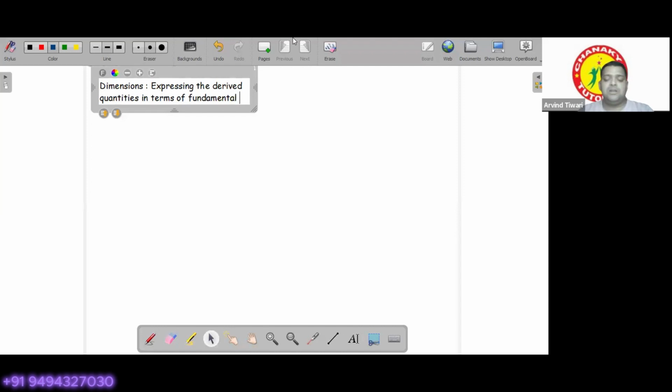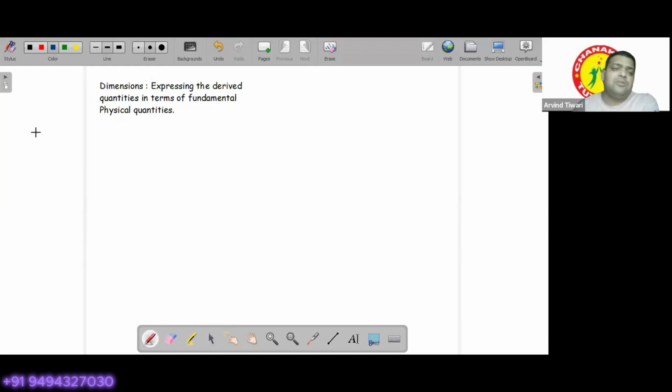In terms of fundamental physical quantities. So we also call them MLTs. Generally, we call them MLTs or dimensions of any physical quantity. So let us see how we express them in terms of the dimensions. For expressing them in terms of dimensions, we generally use their short forms. For example, for mass, we use M. For length, we use L. For time, we use T. So these are called MLTs.